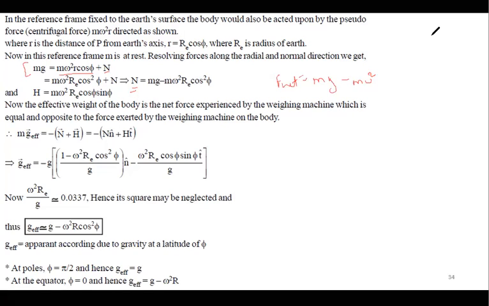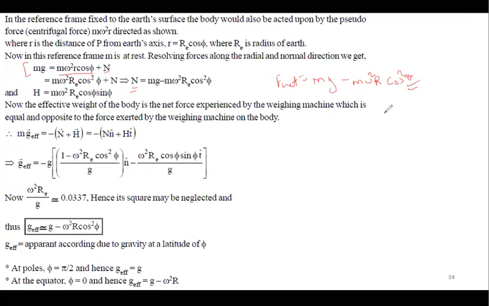Now, this is small r. If you replace small r with capital R, I can say that small r is equal to capital R cos theta, depending on what theta you're taking. Got it? So it is m omega squared capital R cos square theta. As simple as that. Makes sense? Right, everyone?